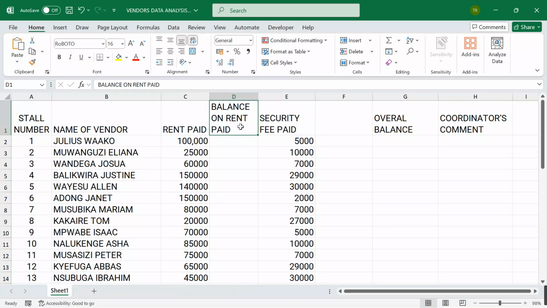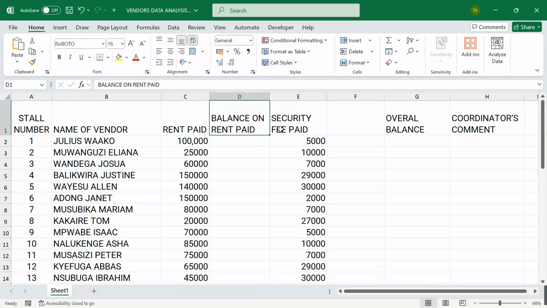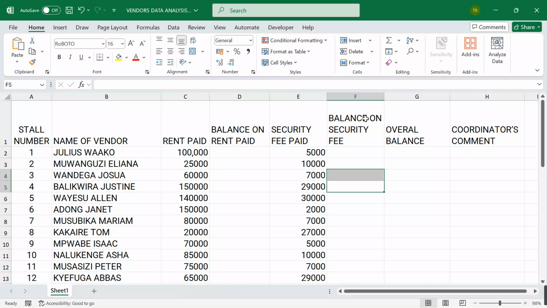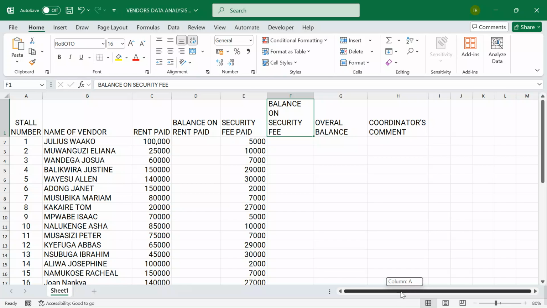Allow me wrap text. Yes. Let me put this maybe around here. Then here, I'm going to put balance on security fee. Please don't forget. Please, you're free to pause. You try out with me. We move together so that we don't lose out on each and every step.